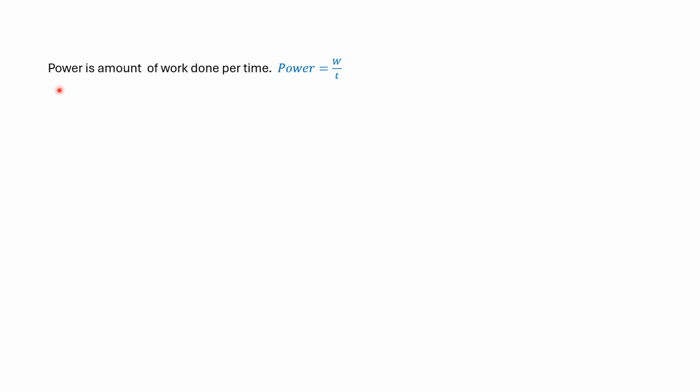The other concept that would complete the discussion is power. Power is the amount of work done per time. So it's work divided by time. In other words, it's how much work you've done, how much energy you've changed, but divided by time. So the larger the value of time, the slower one does the job, the smaller the fraction, so power is reduced. So a small time gives me more power because it makes the fraction larger.